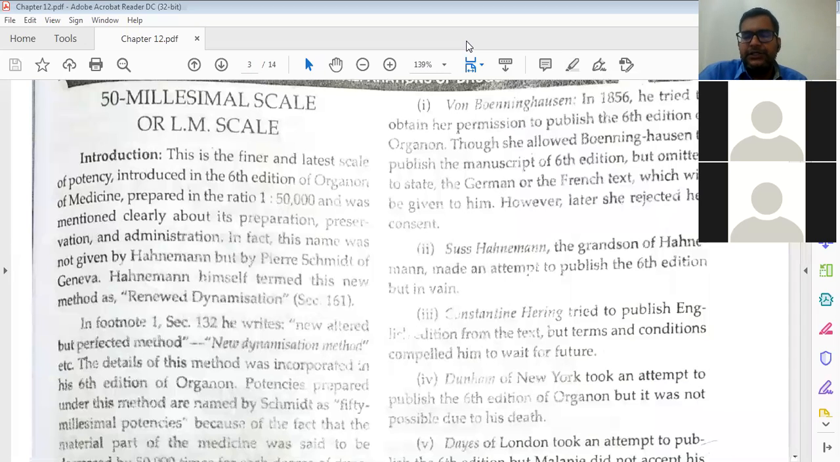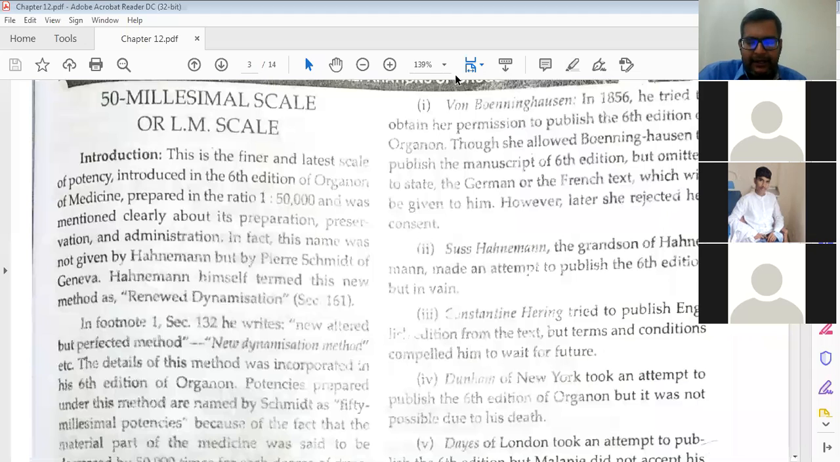The decimal scale is introduced by whom? Dr. Constantine Hering. Then the centesimal scale is introduced in which edition and by whom? The fifth edition of Organon by Dr. Hahnemann. Then this 50 millisimal scale is introduced in the 6th edition of Organon by Dr. Hahnemann, and the ratio is 1:50,000.